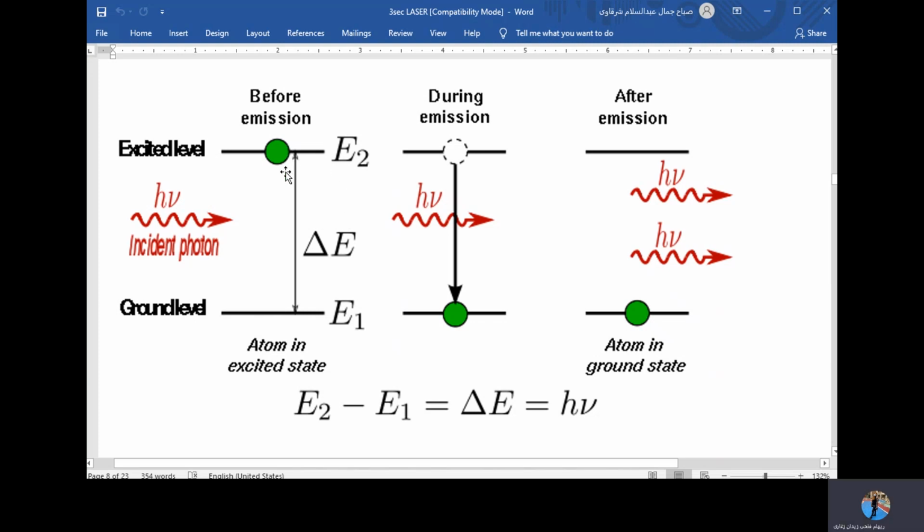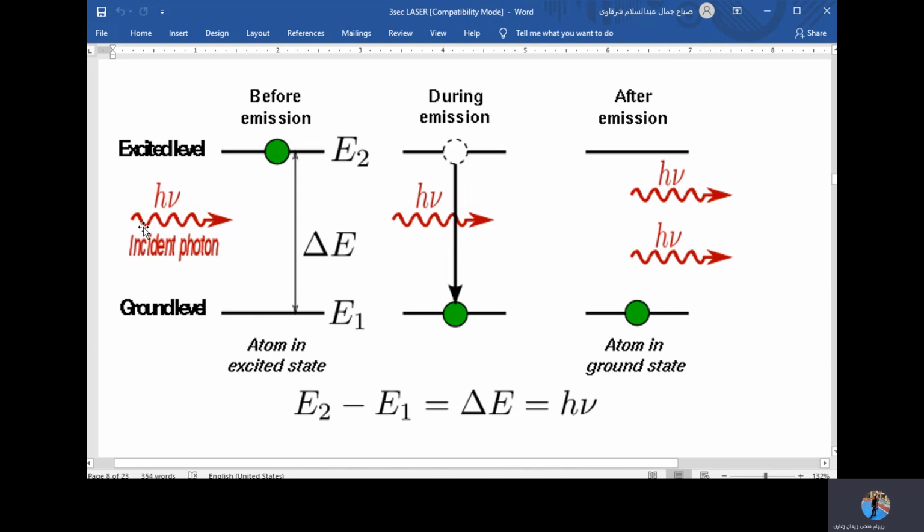And before it goes back to its ground state, another photon of energy h nu hits the atom, causing this atom to go back to its ground state, releasing the amount of energy equivalent to the amount of energy received in the first place. But this happens with something very significant.